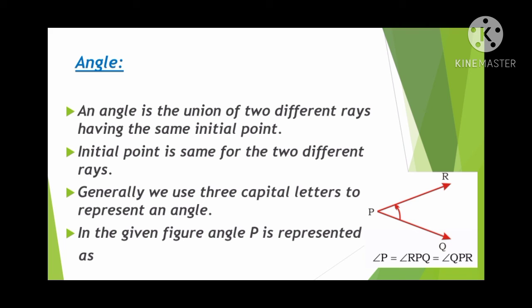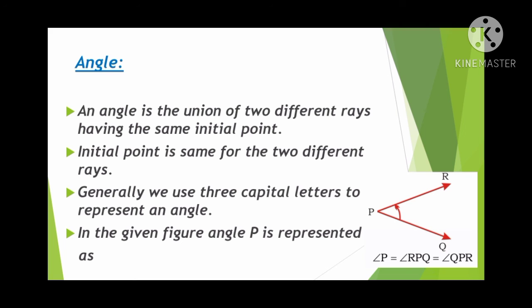Next, coming to the angle. What is an angle? An angle is the union of two different rays having the same initial point. If you observe the diagram, P is the fixed point. P is the common point for both the rays PR as well as PQ. So two rays are there which have the common point P, and the initial point is the same for both rays.